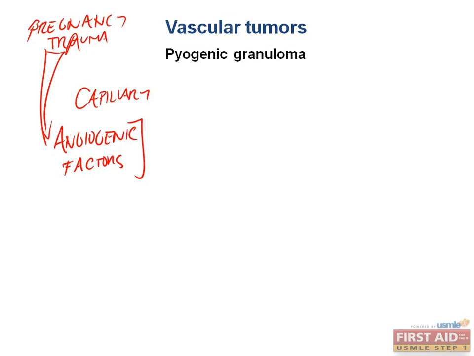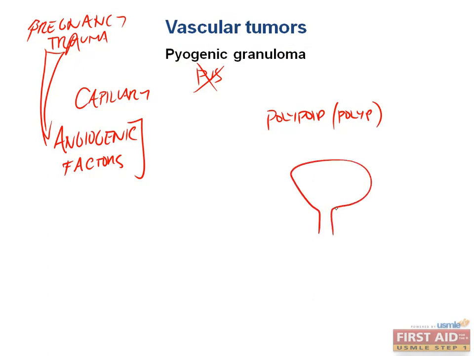Now, this name is a misnomer because pyogenic should make you think of pus, right? But there is none. There is no infection. It is normally described as a polypoid structure, because it looks like a polyp. And it usually looks like a polyp because it is usually a mass sitting on a stalk.